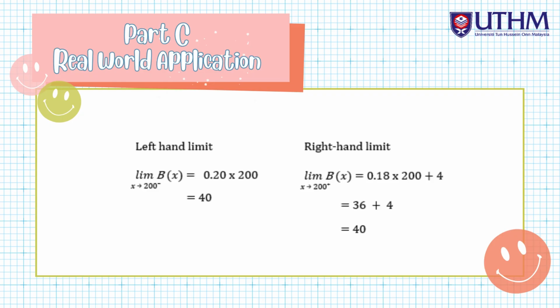So the calculation for the left hand limit is limit of B(x) equal 0.20 multiplied by 200, and we get 40. Next, the calculation for the right hand limit is limit of B(x) equal 0.18 multiplied by 200 plus 4. Then we get 36 plus 4. Then the last answer is 40 also.